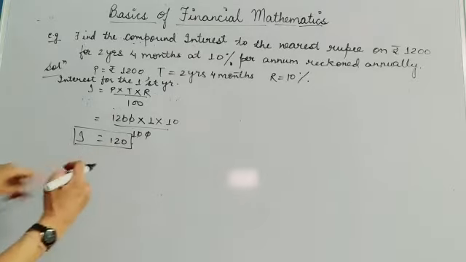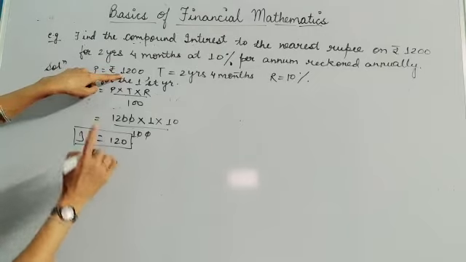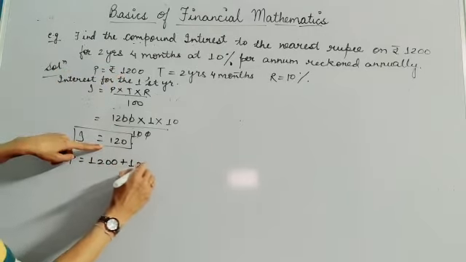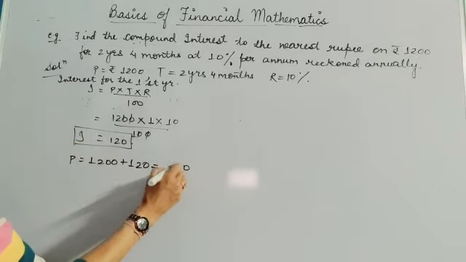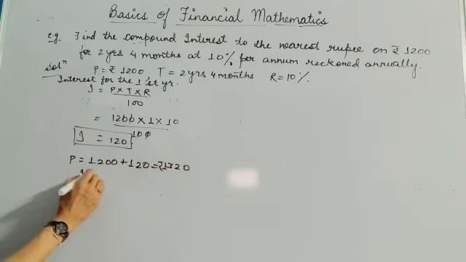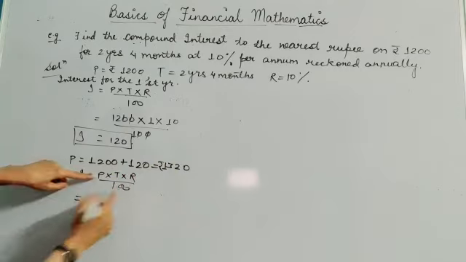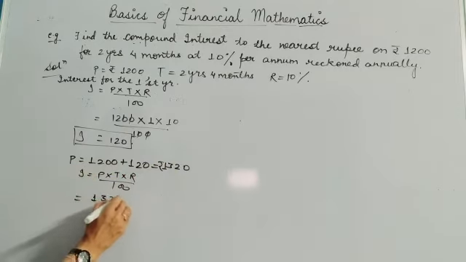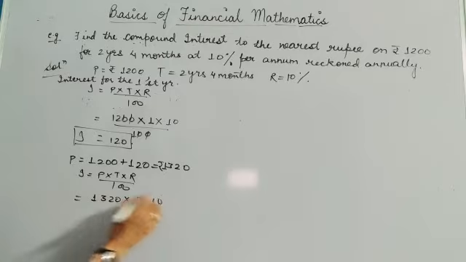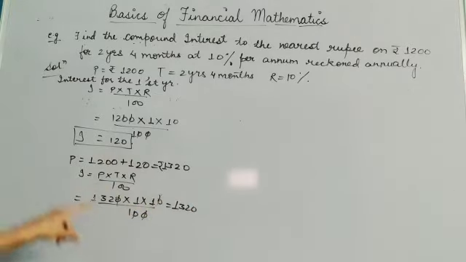For the second year, your principal will become the original money plus this interest, so you will be getting 1320. Now again you will be applying the same formula, I equal to P into T into R by 100, and in place of P you will be writing 1320, time is 1, rate is 10, and this is 100. When you calculate, this is the interest for the second year.